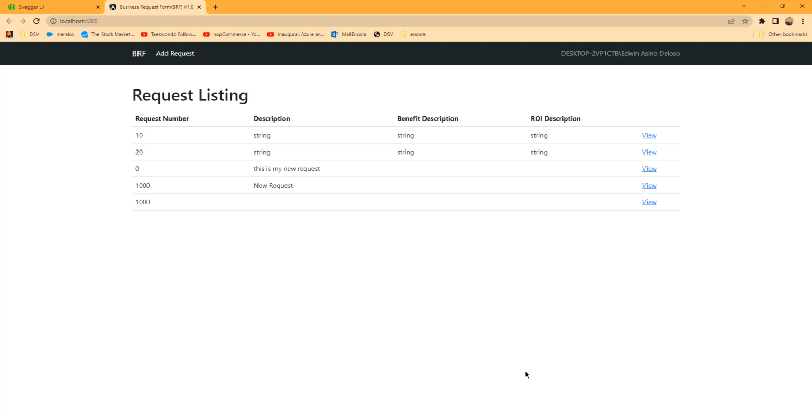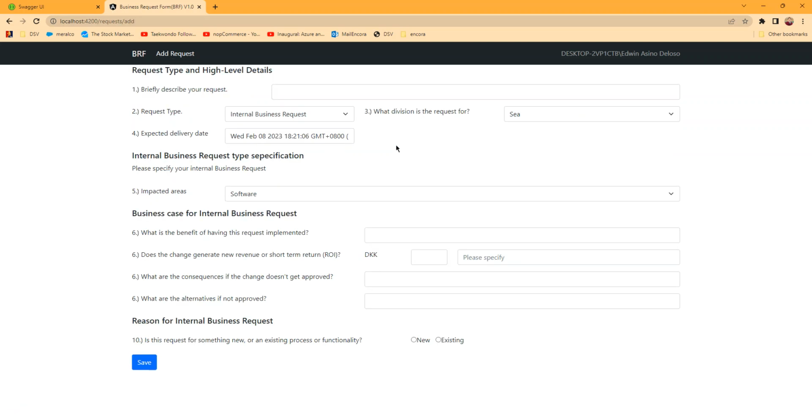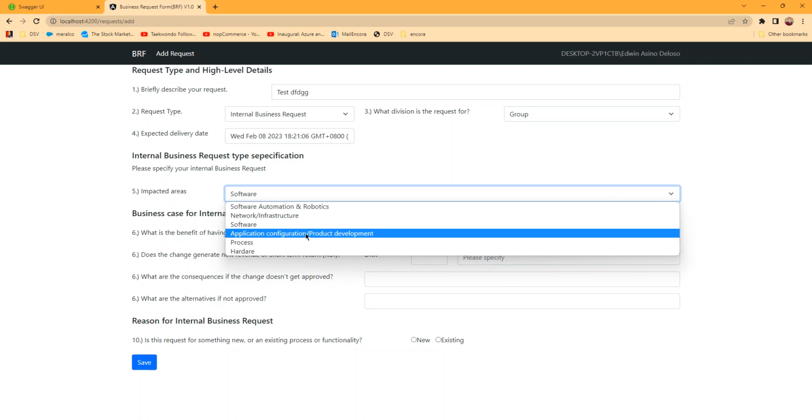Okay, so this is now our app. Basically, on the page load, it will have the listing of the requests. Then when we add here, this is what I'm talking about, the division. It's default, I set it to save. And the drop down, you can have that, okay? So this is coming from the data. If I select example group, and then, for example, I will just type data and save. And the date, I have to put a date picker here, but just later on.